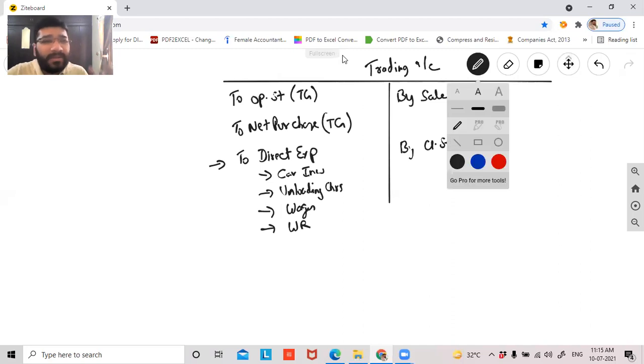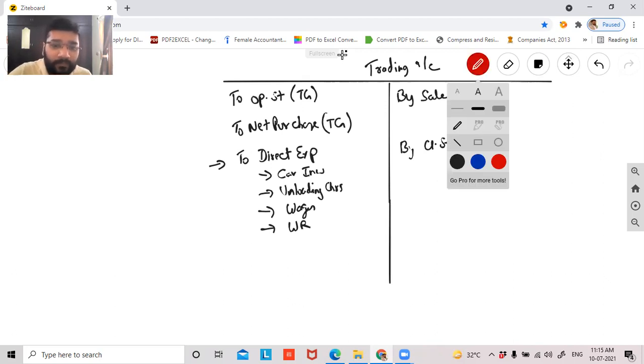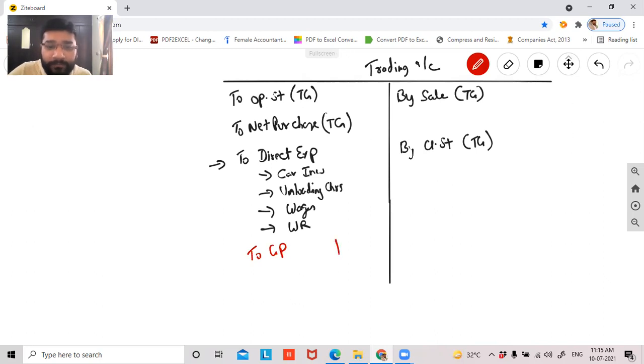At the end of the trading account, what is the result? Can somebody please tell me? What is the end result of the trading account? Gross profit or gross loss? You will get either gross profit or gross loss, any one among the two. This we have done ample times in 11th, 12th and CA Foundation so far.